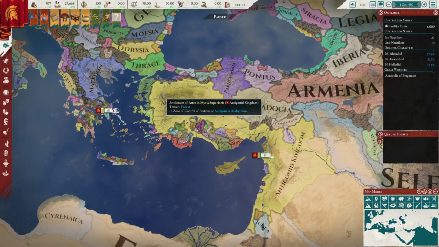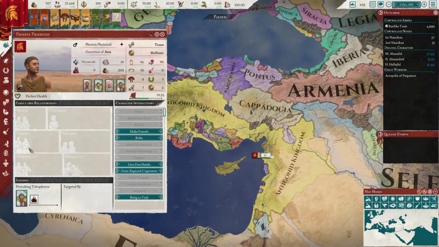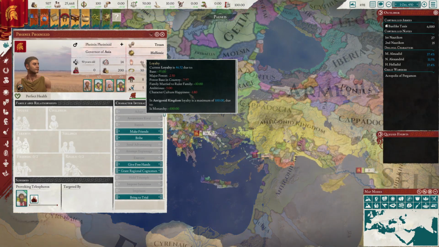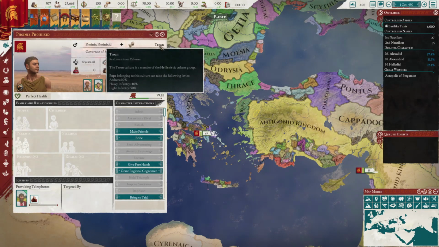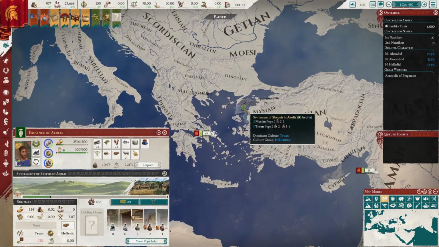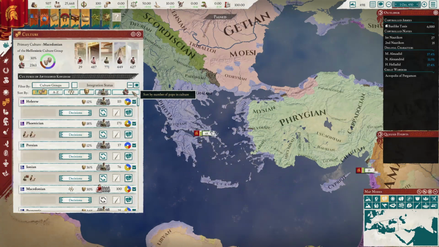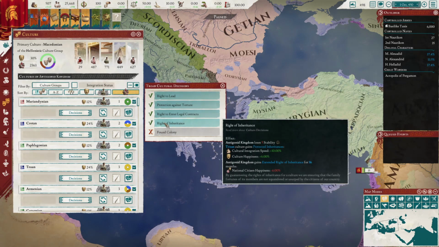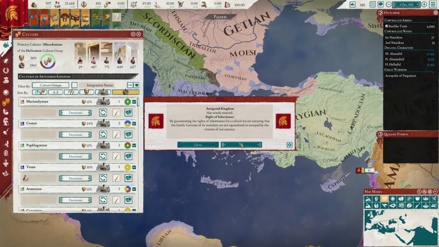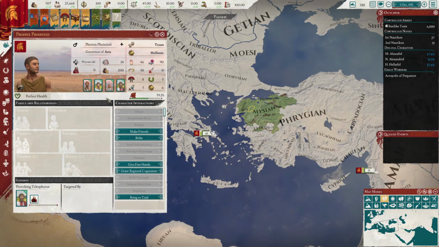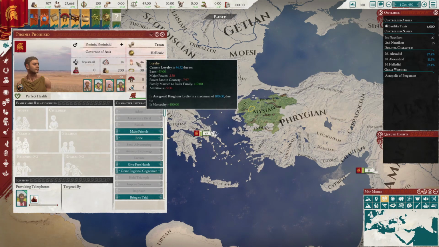For example, we switch over to the Antigonid Kingdom here, where Phoenixid has a negative 1.8 malus to his loyalty from character culture happiness. As we can see, he's a member of the Troan culture, which is a sister culture to our own Macedonian and from the Aeolian coast. Looking at the Troans in our culture tab, we can see their happiness is 24%. If we give the Troans the right of inheritance, then the culture happiness boosts to 30% and our Phoenixid no longer has any penalty to his loyalty. These are just some of the ways you can keep characters in line in your campaigns.